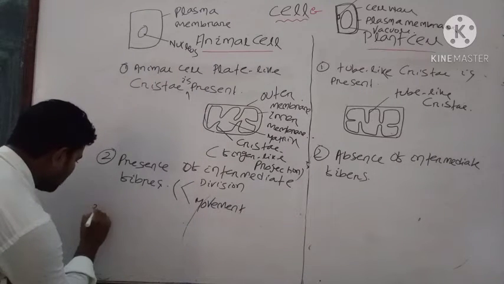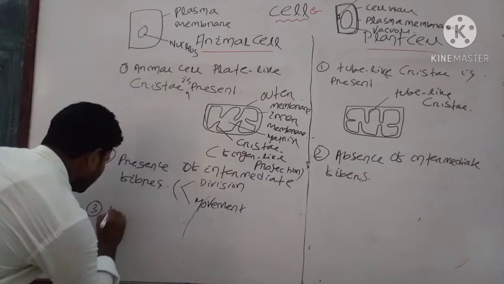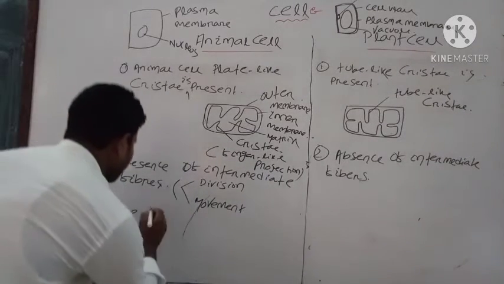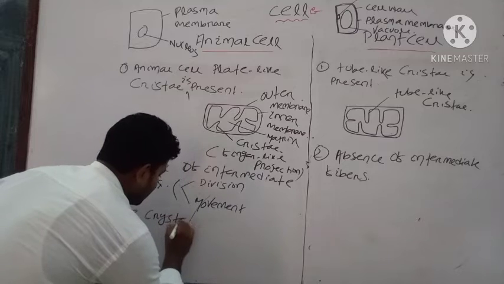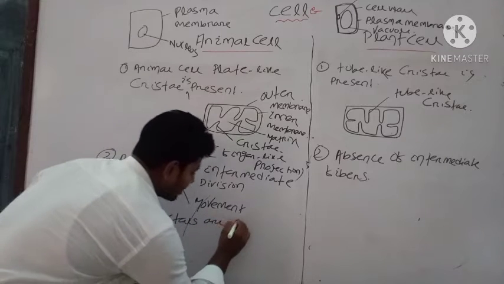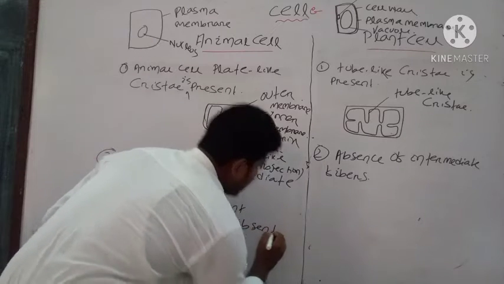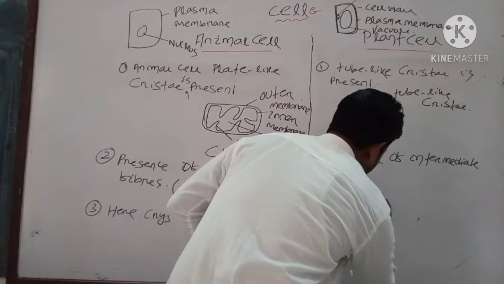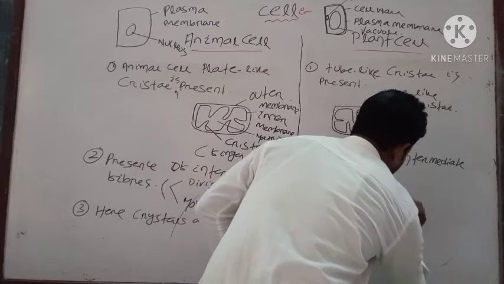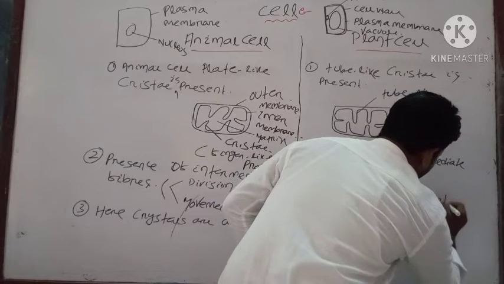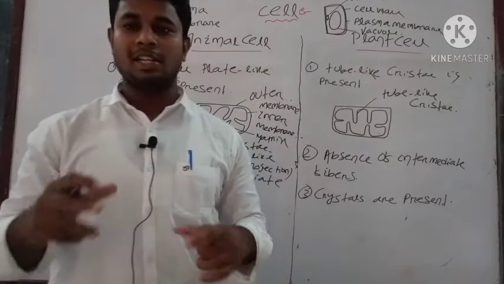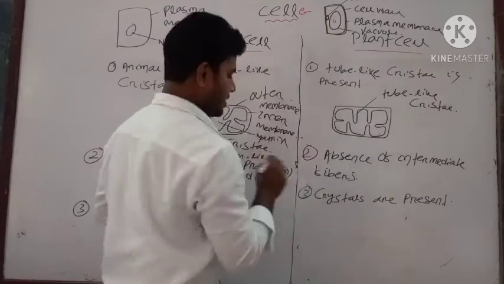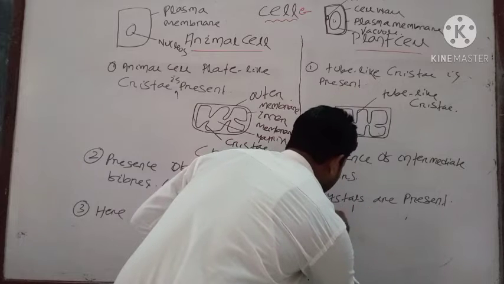The next point is crystals. Here in animal cell you can see the crystals are absent, but here in plant cell crystals are present.